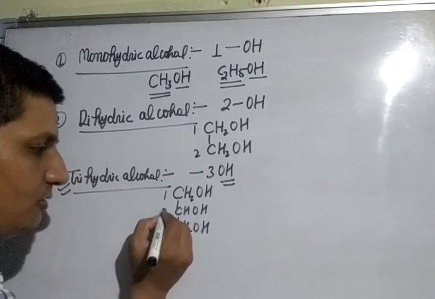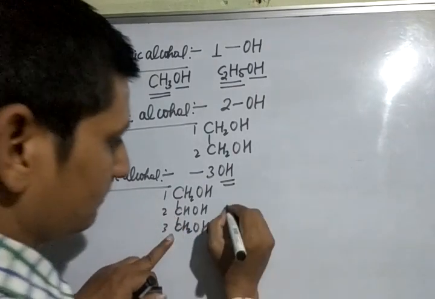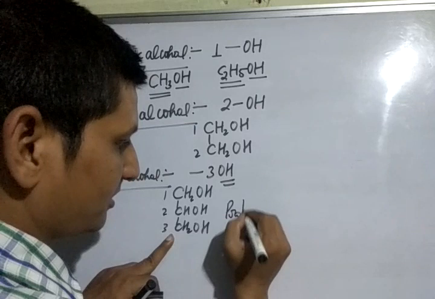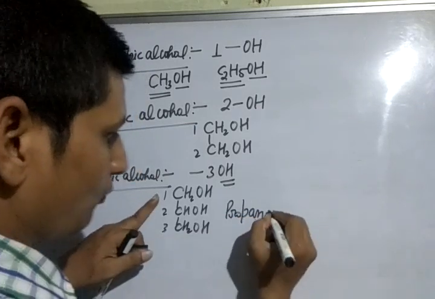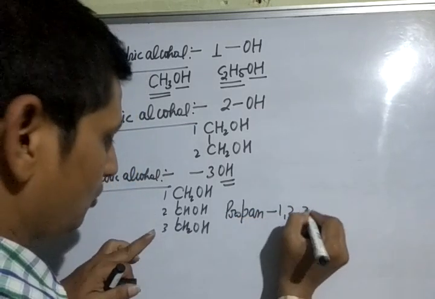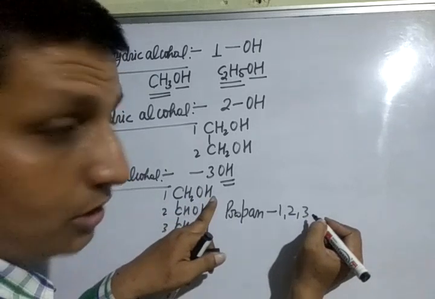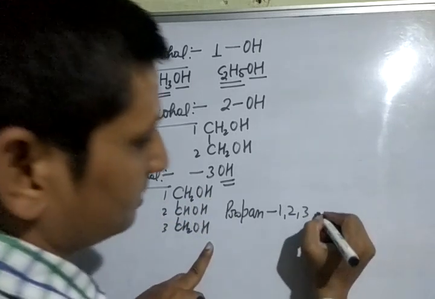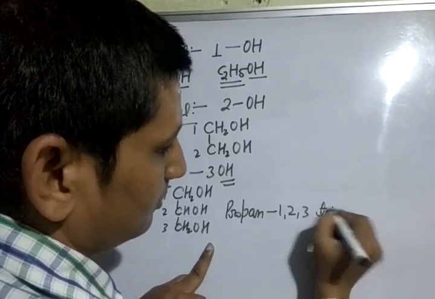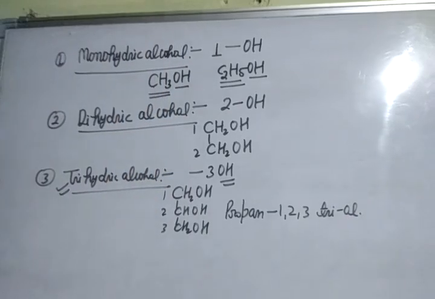IUPAC name is 1,2,3-propanetriol. The 3-carbon name is propane. 1 OH is ol, 2 OH is diol, 3 OH is triol. Okay students.